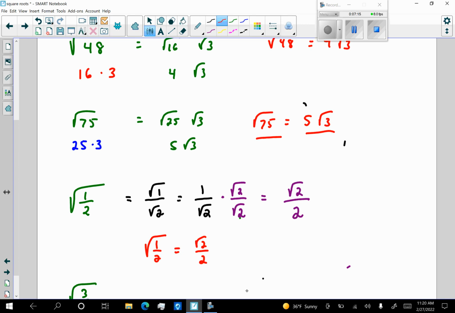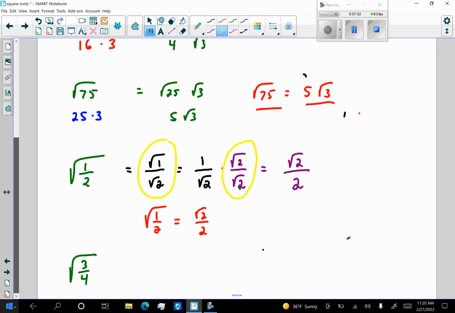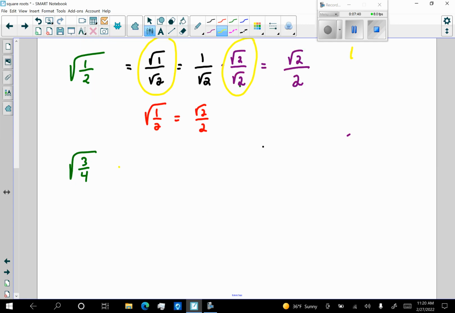This can be a challenge. The key thing here is to write it as a numerator over denominator, and then this multiplication by 1 is the key to simplifying that radical expression. Okie dokie. Now I have the square root of 3 over 4, and I'm also going to use that property that says this is going to be the square root of 3 over the square root of 4, and we know what the square root of 4 is, 2.